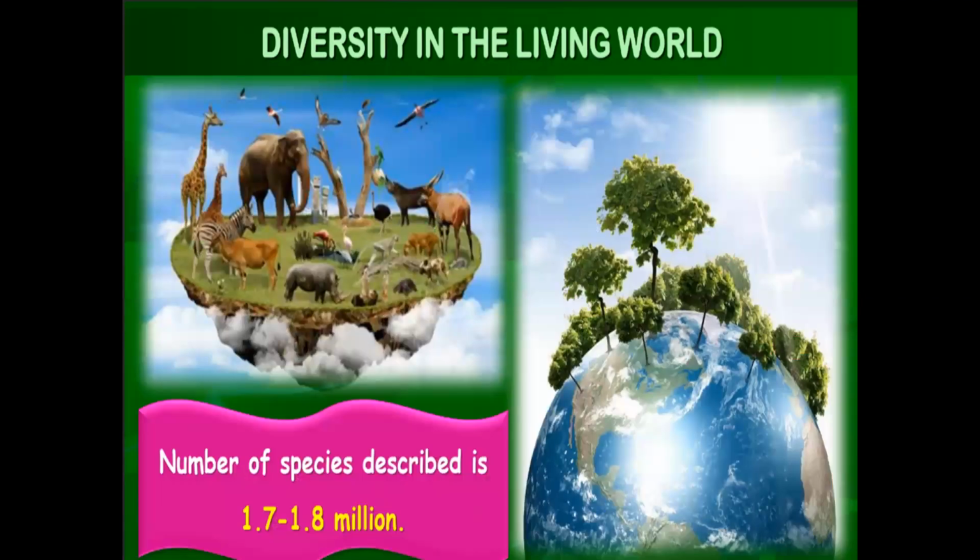The number of species described is around 1.7 to 1.8 million. Different animals or different living organisms, 1.7 to 1.8 million different species. Now the word described means we have found this many, the scientists have found this many.